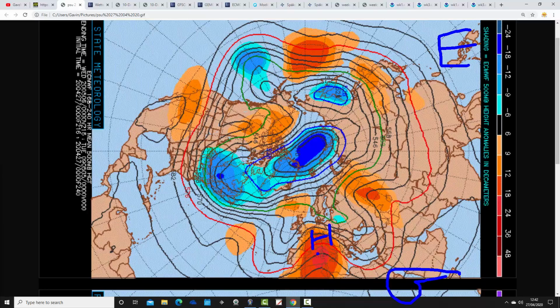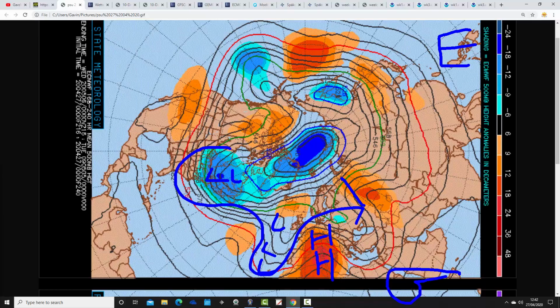We have with the ECM a ridge of above average heights across southern Europe up to central parts of Europe, with low pressure around here in the 500 millibar flow, and another deep trough over in northeast parts of America. The jet stream is going to be doing something a bit like that, and it pulls the winds up from a southerly, southwesterly direction. So the ECM around days 7, 8, 9, 10, I'll show it in a moment.